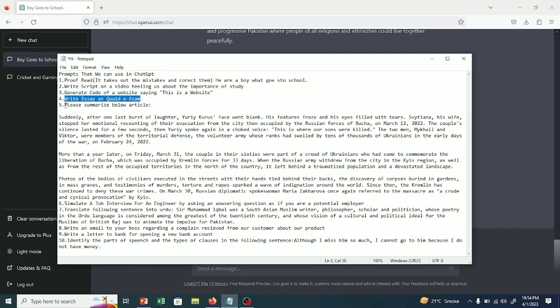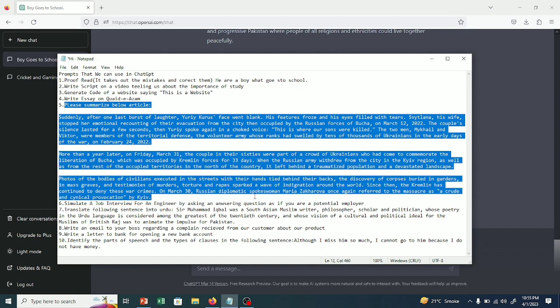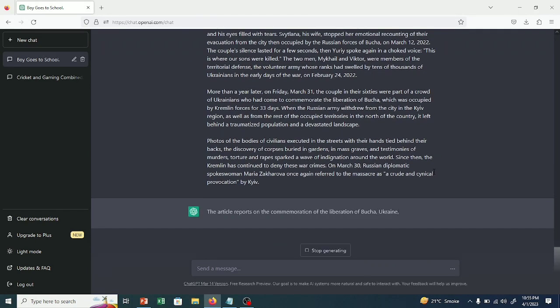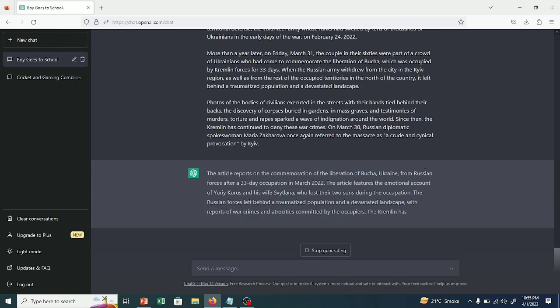Now the fifth one is very important and mind blowing: it can also summarize books and articles. Here I am going to show you an article which you can summarize. First of all, I copy it, then I paste it there. And now I will ask it to summarize it, and as you can see, it has summarized it in no time.